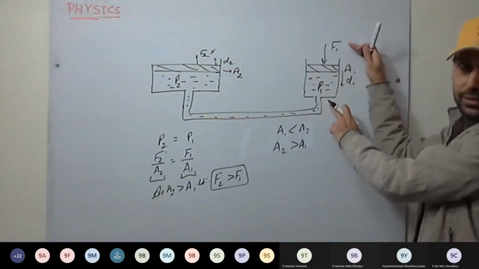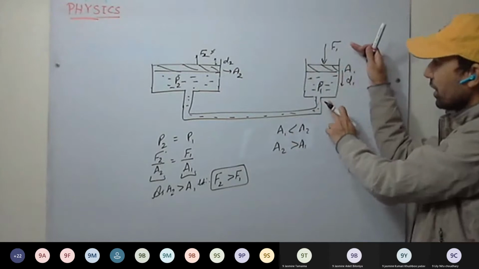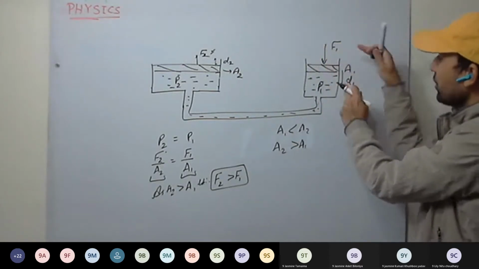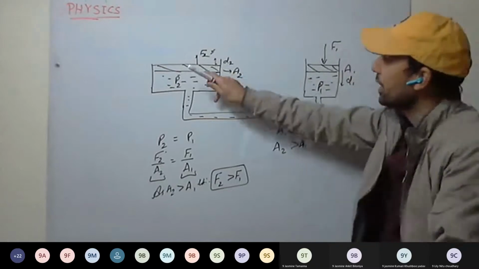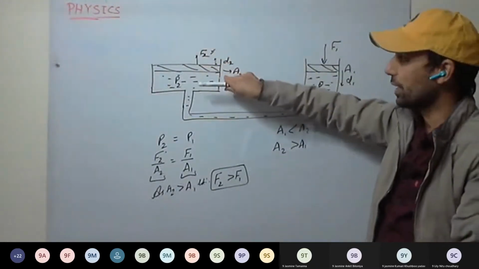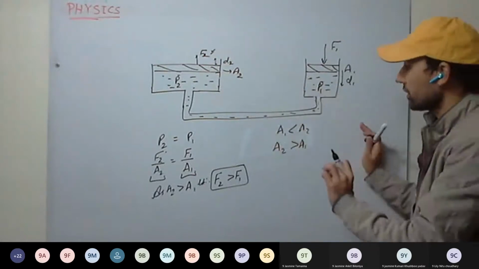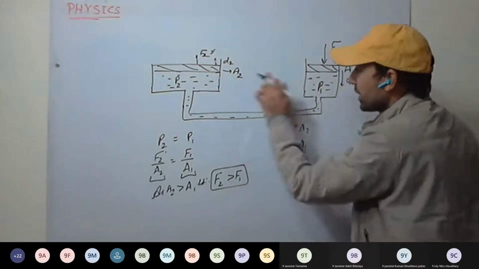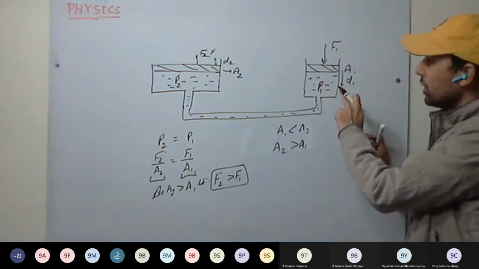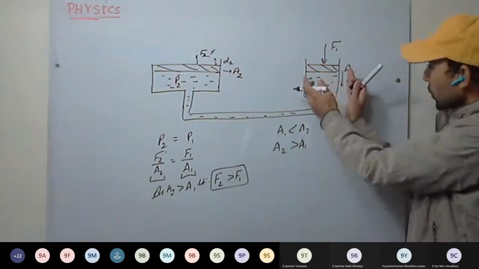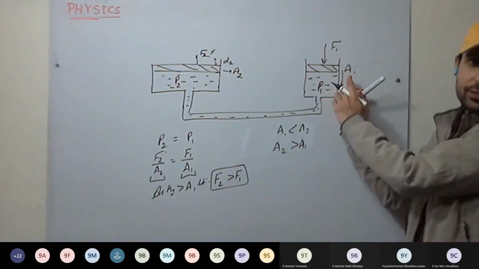Since this is a narrow piston having smaller cross section, if it moves by D1 distance, the other will rise by less distance. You can get this from the volume of the liquid transmitted remaining the same. Here cross section is more, so height will be less. Here cross section is less, so it has to move more distance.